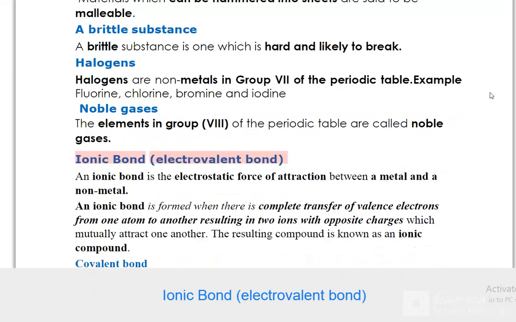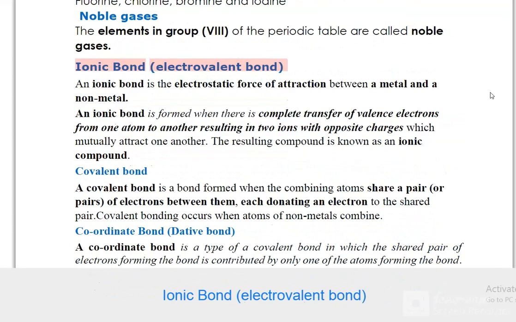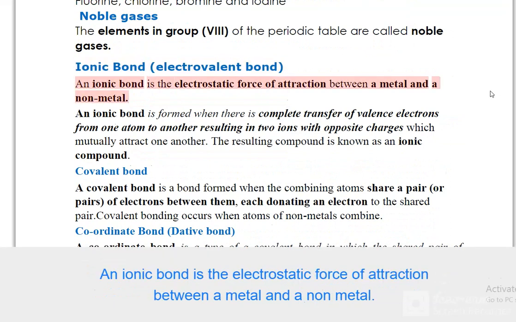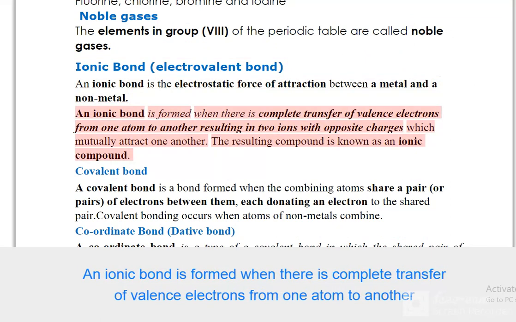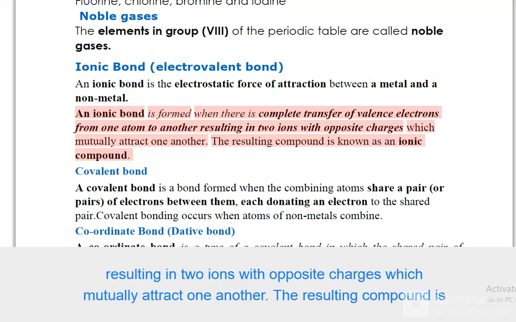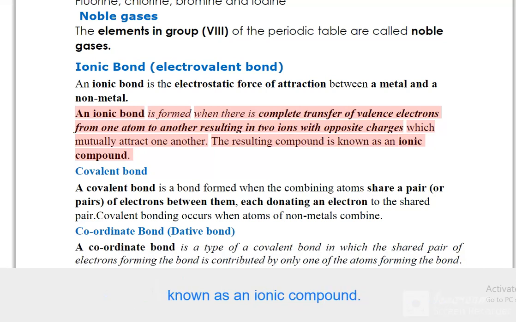Ionic bond, electrovalent bond. An ionic bond is the electrostatic force of attraction between a metal and a nonmetal. An ionic bond is formed when there is complete transfer of valence electrons from one atom to another, resulting in two ions with opposite charges which mutually attract one another. The resulting compound is known as an ionic compound.